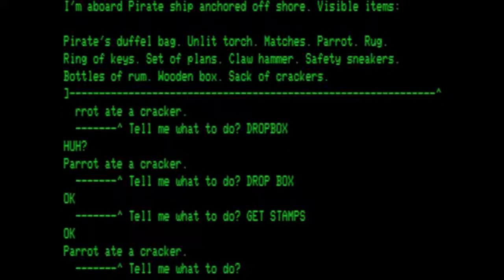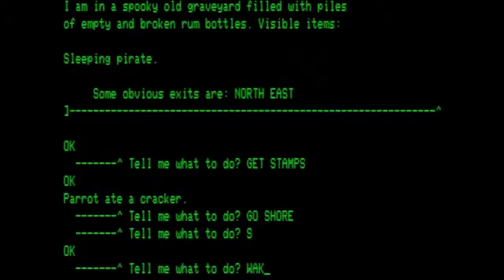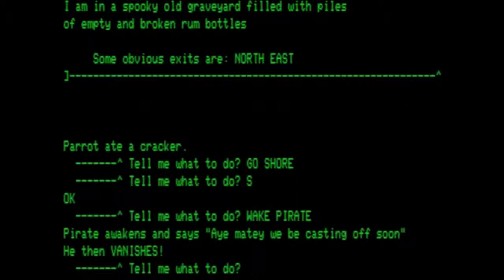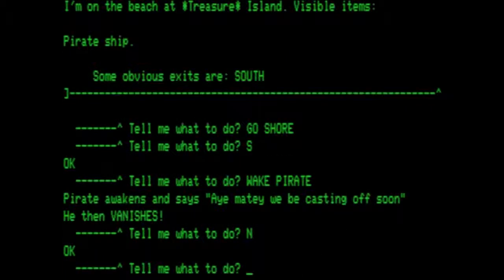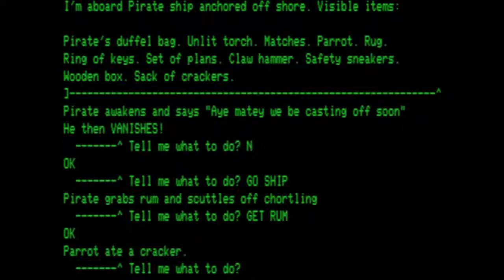And then let's go ahead and try to get our pirate friend again. We wake him up. We go north again. We go to the ship. He grabs the rum. This is a very poor mechanic, I believe, that you keep having to go back and forth, until eventually it randomly does not let him grab the rum.